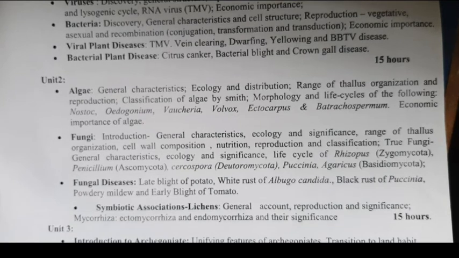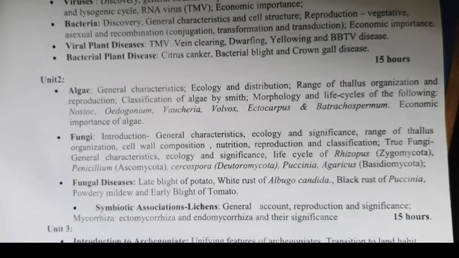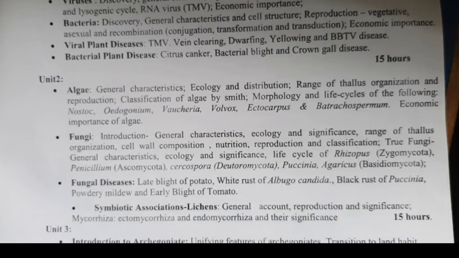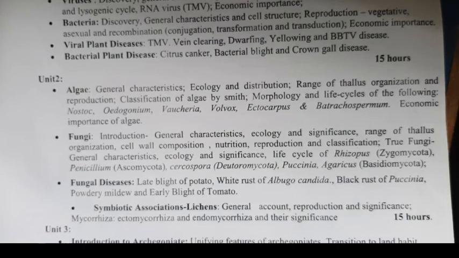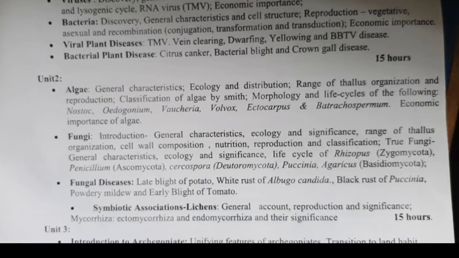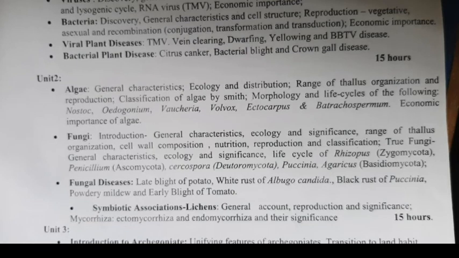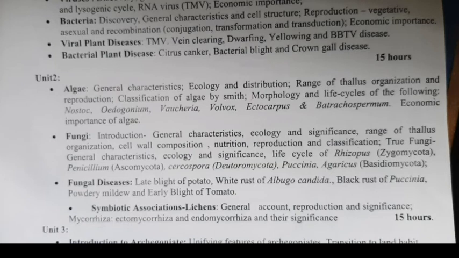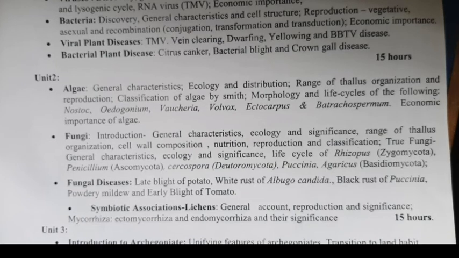Third one is the fungal diseases. In the fungal diseases, you have to learn about late blight of potato, white rust of Albugo candida, black rust of Puccinia, downy mildew, powdery mildew and early blight of tomato.